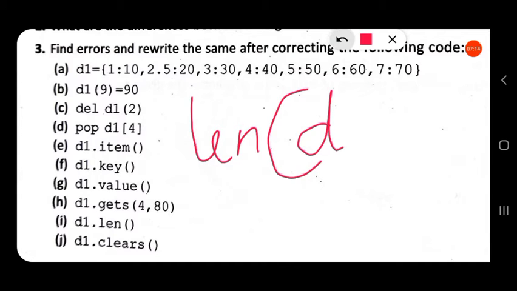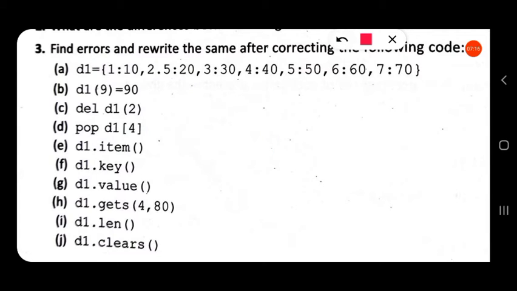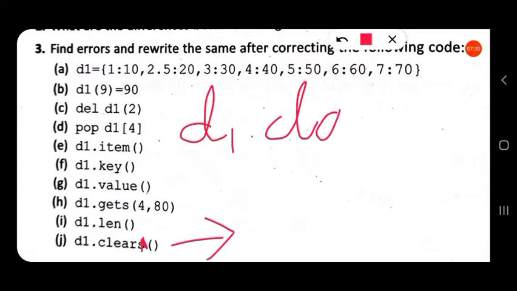Then it will find the length of the dictionary d1. Again this one, d1 dot clears. Here also no need of s. It is written as d1 dot clear, no need of s.